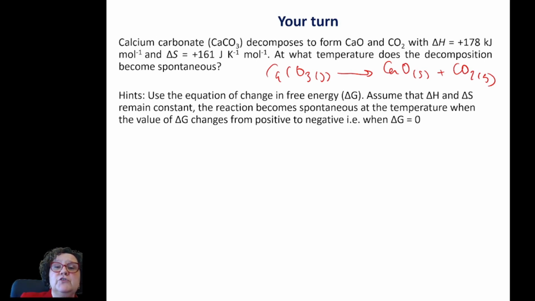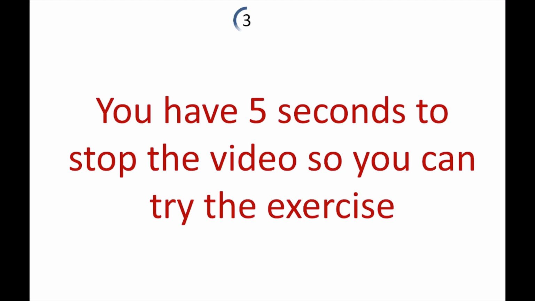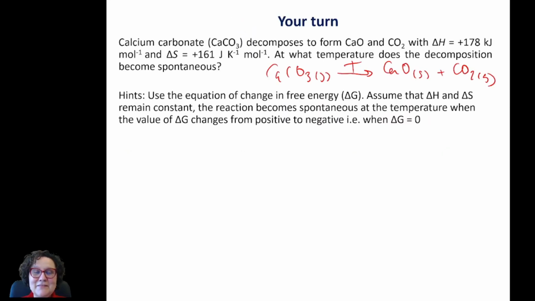So what will be the temperature that gets your reaction that is not happening to become spontaneous? Well, you need to use the equation for the changing free energy. So from which temperature onwards would make that decomposition reaction spontaneous? And the problem is telling you can assume that roughly in the temperatures you're going to use, both enthalpy and entropy are the same. You don't have to worry about that. So stop the video now, please.